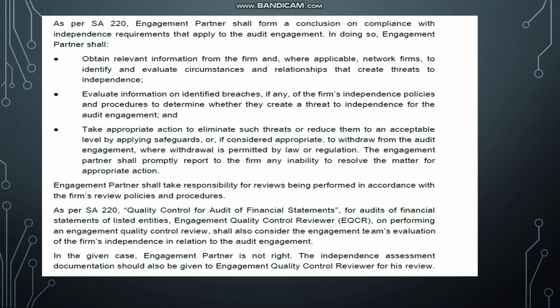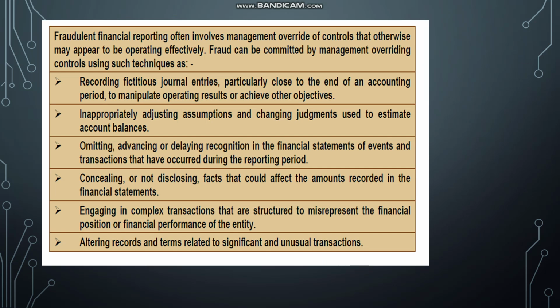That's it. Next question: what are the various frauds that can be committed by the management, because fraudulent financial reporting often involves management override of controls? So how can management override controls? What are the various ways? This question is all the more important because of late, SA 240 has been given more emphasis. So pay full focus once more and deeply so that you need not keep coming back to it again and again.